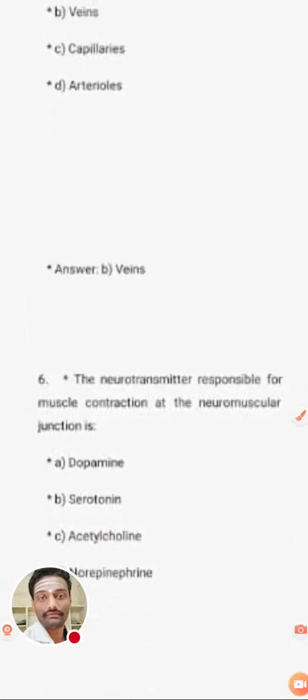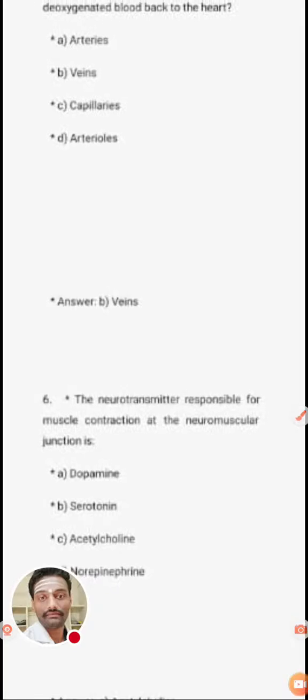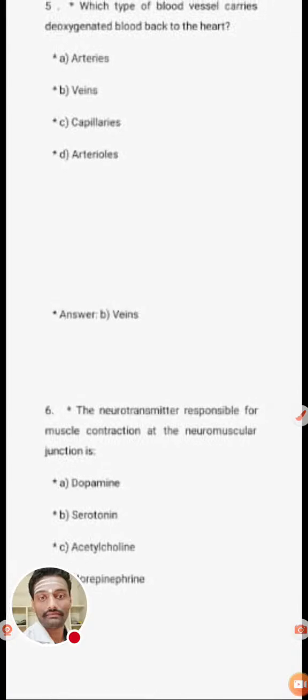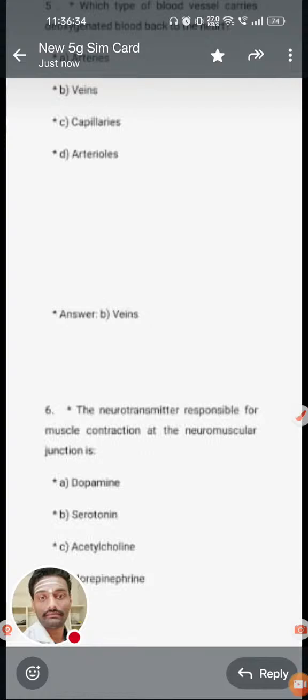Next question is: the neurotransmitter responsible for muscle contraction at the neuromuscular junction is. Sixth question, the neurotransmitter responsible for muscle contraction at the neuromuscular junction is. Options: dopamine, serotonin, acetylcholine, and norepinephrine. If you know the answer, tell me in the comments.